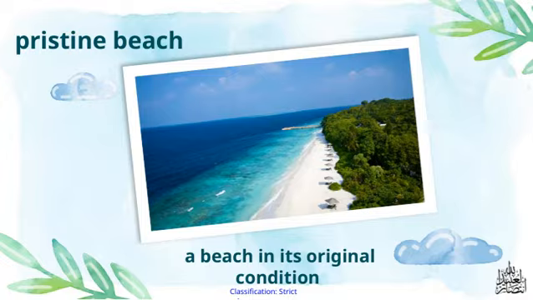Let's take a moment to imagine a beach in its original condition. This is what we refer to as a pristine beach. When we talk about pristine, we're highlighting a beach that remains untouched, clean, and naturally beautiful, free from human interference or pollution. It's a perfect example of an environment that has maintained its natural state, showcasing vibrant ecosystems and unspoiled scenery. Recognizing these pristine beaches helps us understand what we stand to lose when ecosystems are degraded.